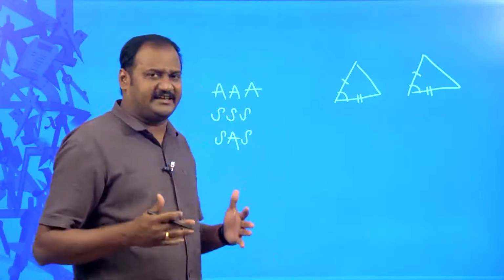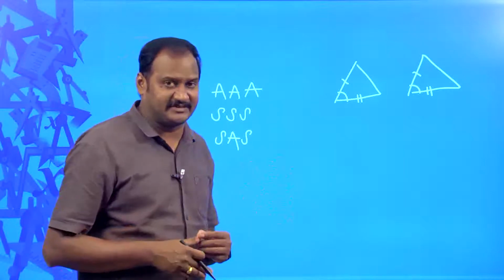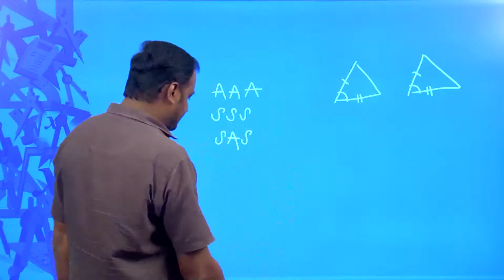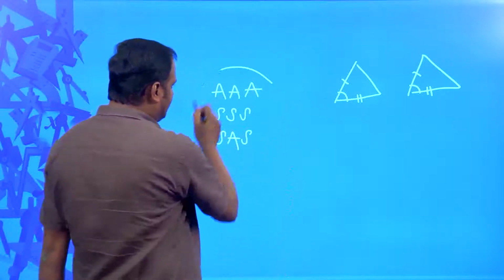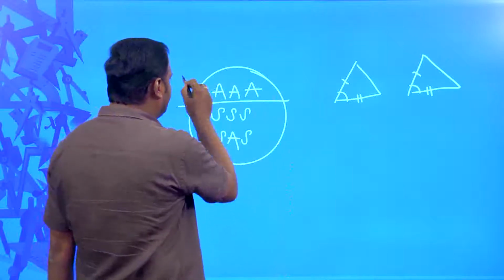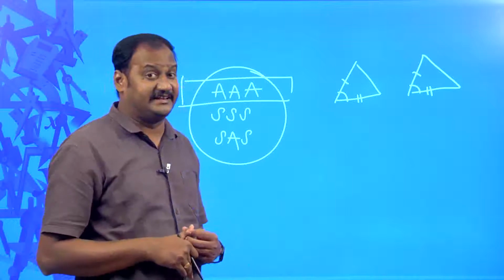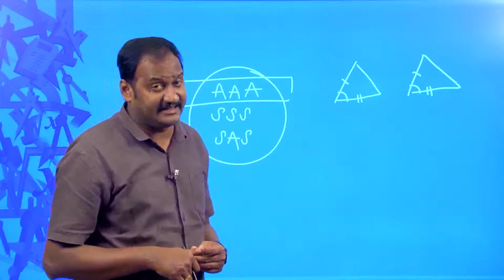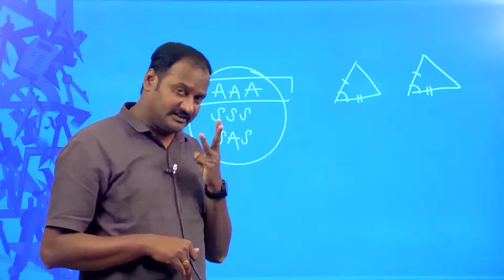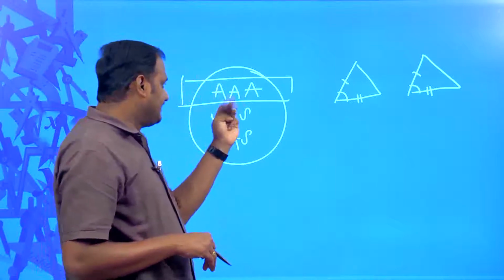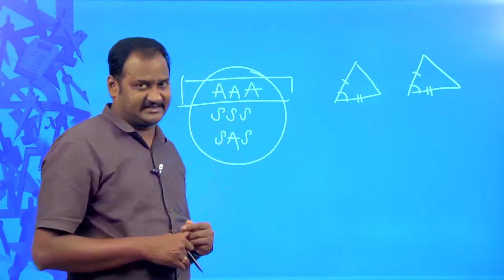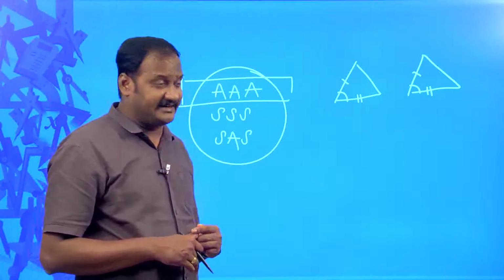What are these AAA, SSS, SAS similarity? Let us try to understand them. These are called similarity criteria. There are totally three similarity criteria: AAA, SSS, SAS.